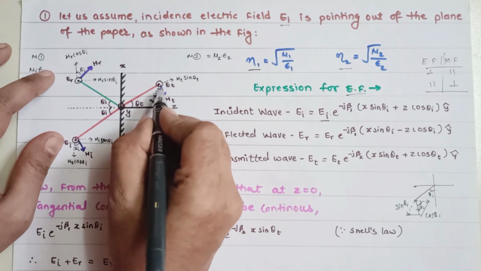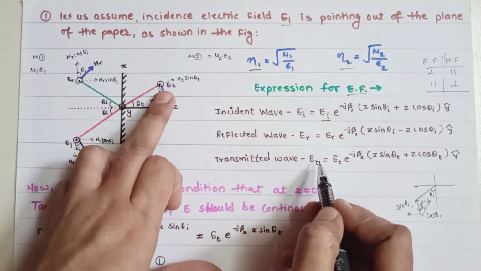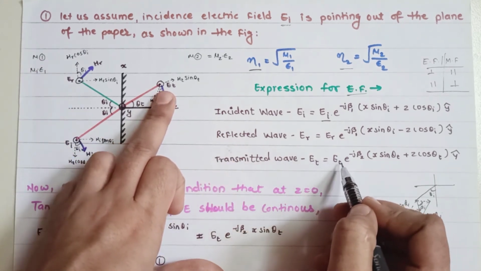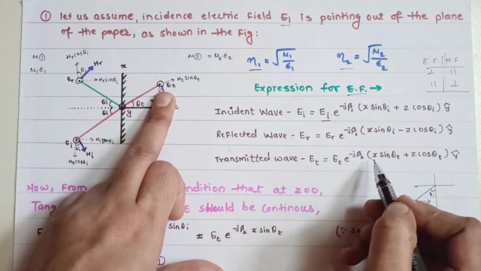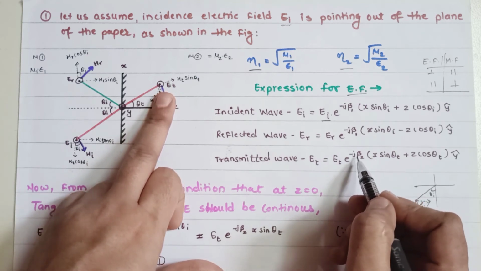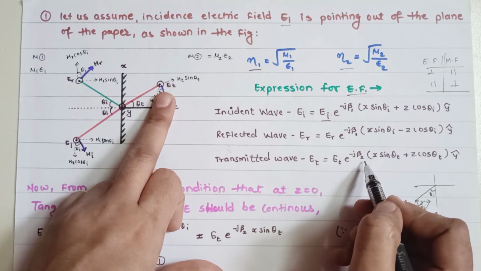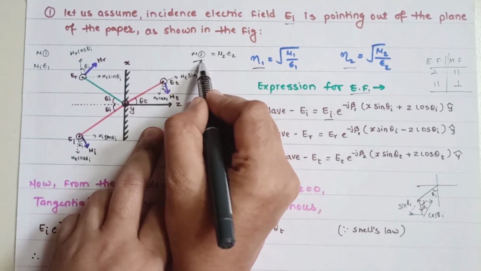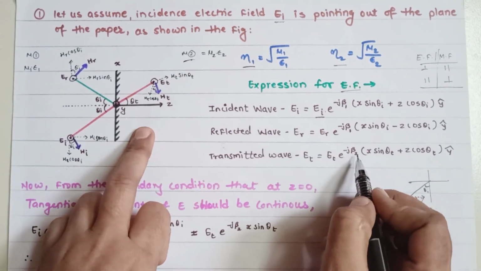Okay, so now for the transmitted wave के लिए क्या होगा, Et electric field, then Et magnitude of the transmitted wave, phase transition e raised by power minus j. अब यहाँ पे beta 2 लिखना है, because now this is medium 2, so you must write down beta 2.